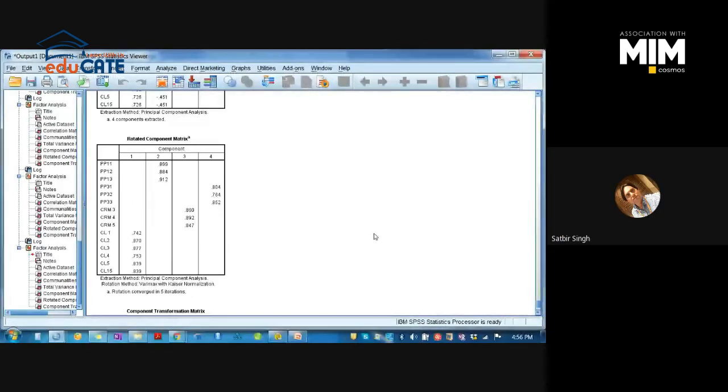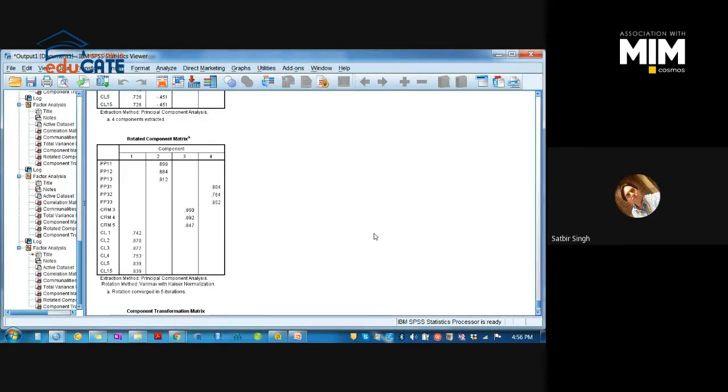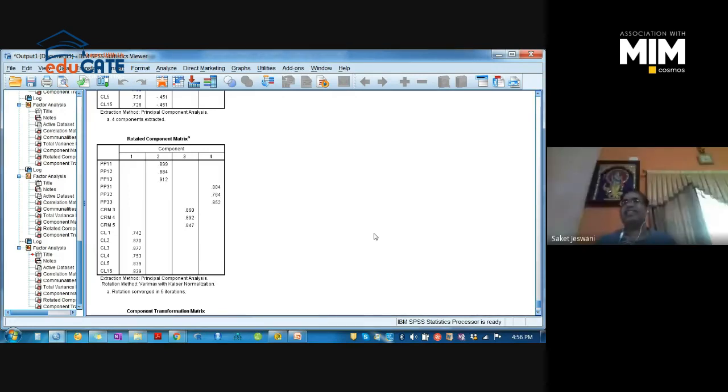Sir, as you mentioned that there should not be reduction in a large number of variables, but in this case PP2 we have removed altogether. Yes, it is also going to question the capability of the researcher. Yes, it means the problem is with the literature review, right? The problem is with building the model, building the instrument. So we have not created the instrument cautiously.